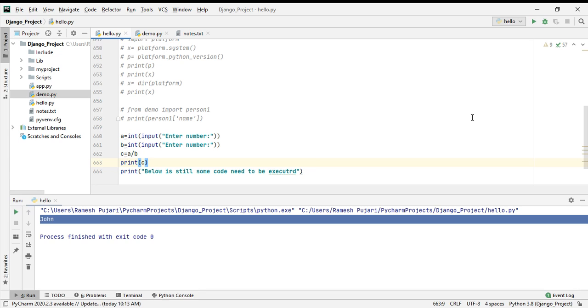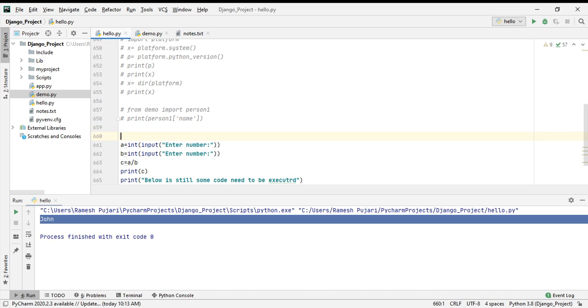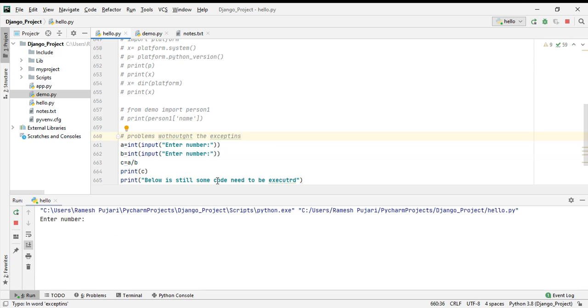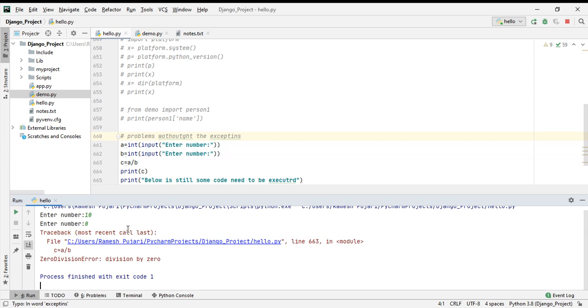What will happen without using exceptions? I'm showing this example. I will write here, problems without the exception, so you can understand easily. I will run the program. It asks to enter the number. I enter the number 10, and I enter the b value 12.